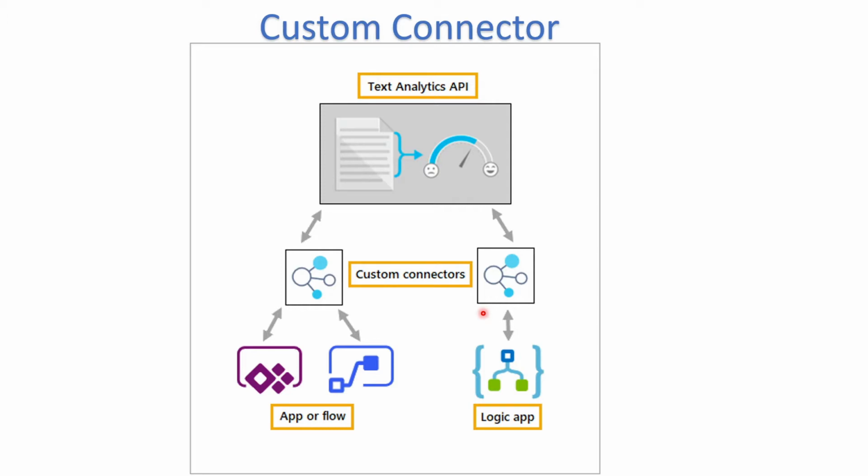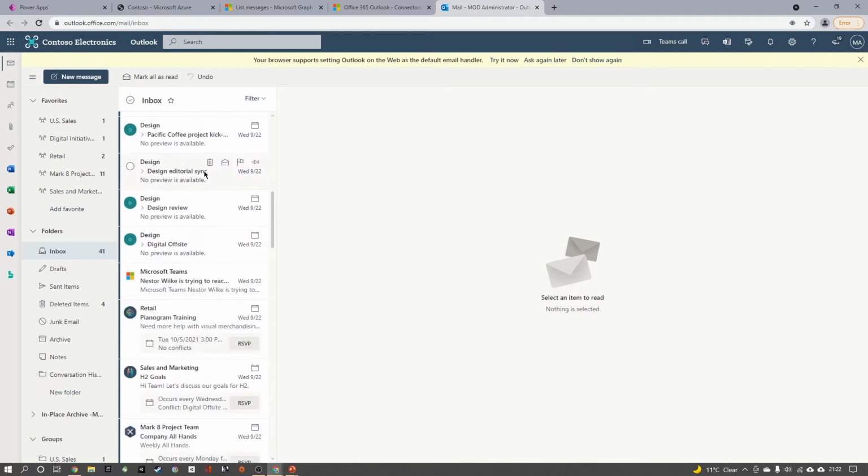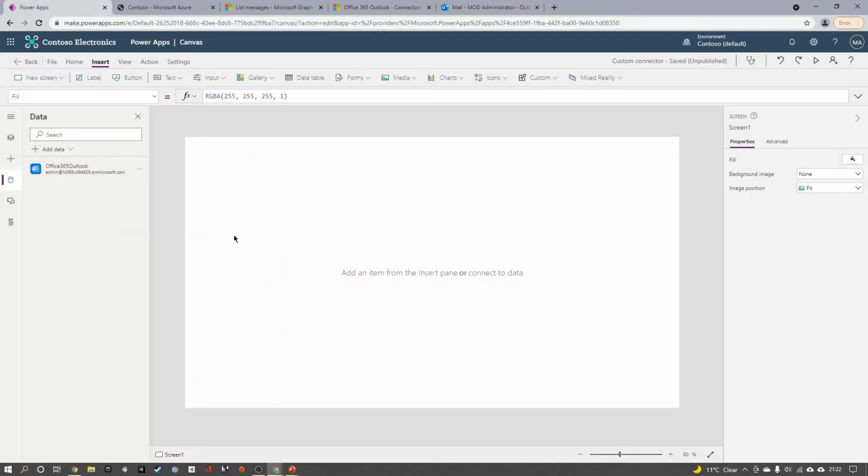And there is another reason why we need to go for a custom connector. For example, you have an Office 365 Outlook or users standard connector. In some cases, the standard connector will support only to a limited extent. For example, if I have a standard connector called Office 365 Outlook, this will get the inbox emails as I showed here. So we have almost hundreds of emails in this screen, and I am going to try using the standard connector to consume all the emails.